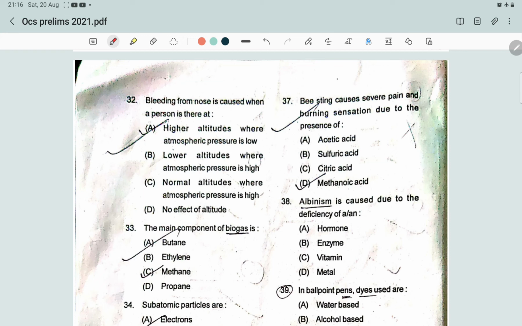So the answer will be option A. As one climbs to a high altitude, the amount of oxygen available in the air decreases, which means the atmospheric pressure is low. As a result, the air is thin and dry, which causes the inside of our nose to crack and bleed.